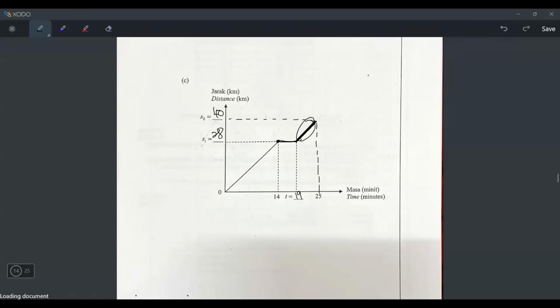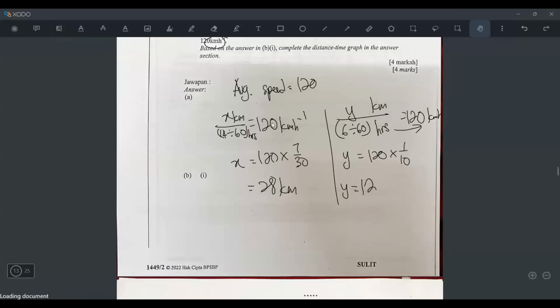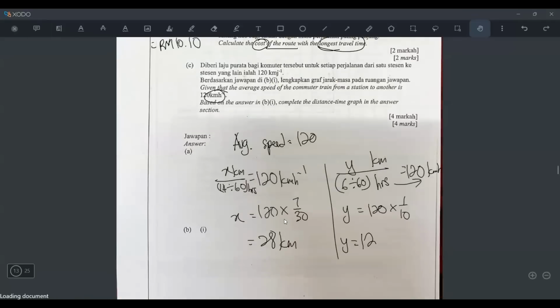Okay, let me just check quickly with the answer scheme because I'm very scared. I don't want to write the wrong things here. Okay, so yeah, it's correct. 14, 19, 25 in minutes. Yeah. So this is the working for C. The things I write here is working for C.